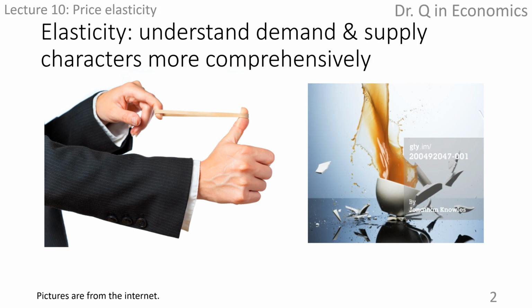Now, let's think about the word elasticity. When you come across the term elasticity, what do you think of? Do you relate the word to the picture on the left or the one on the right? The one on the left is a rubber band. It's very stretchy. If you apply force onto it, it will change shape in response to the force.